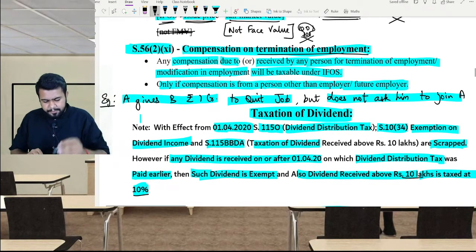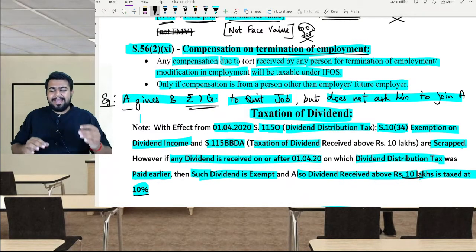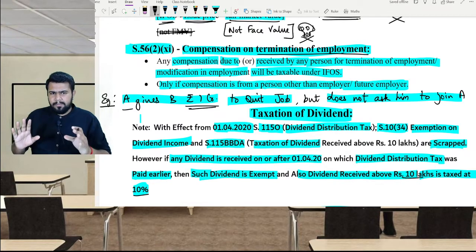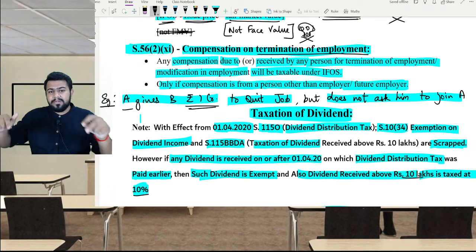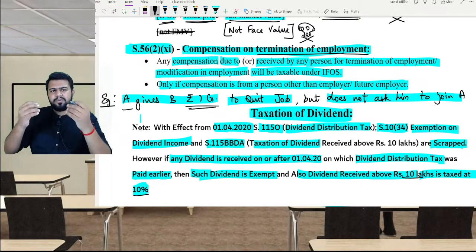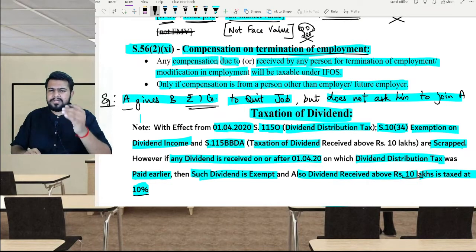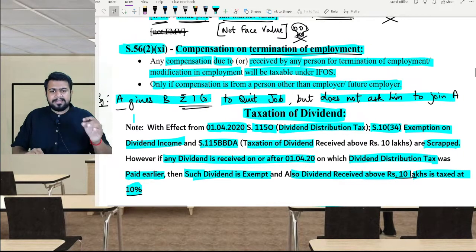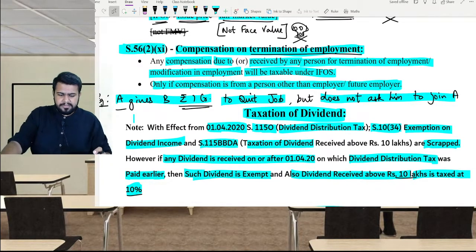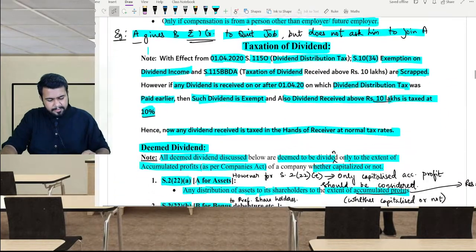For example, if A is giving 1 crore rupees to B and asking B to quit his job, but he is not asking B to join him, he is just asking B to quit his job. This is a compensation on termination of employment. However, between A and B there is no employer-employee relationship because A is not offering a job to B. Hence, this will be covered here, and the person who is receiving the money, that is B, has to pay the tax under income from other sources. You get my point?